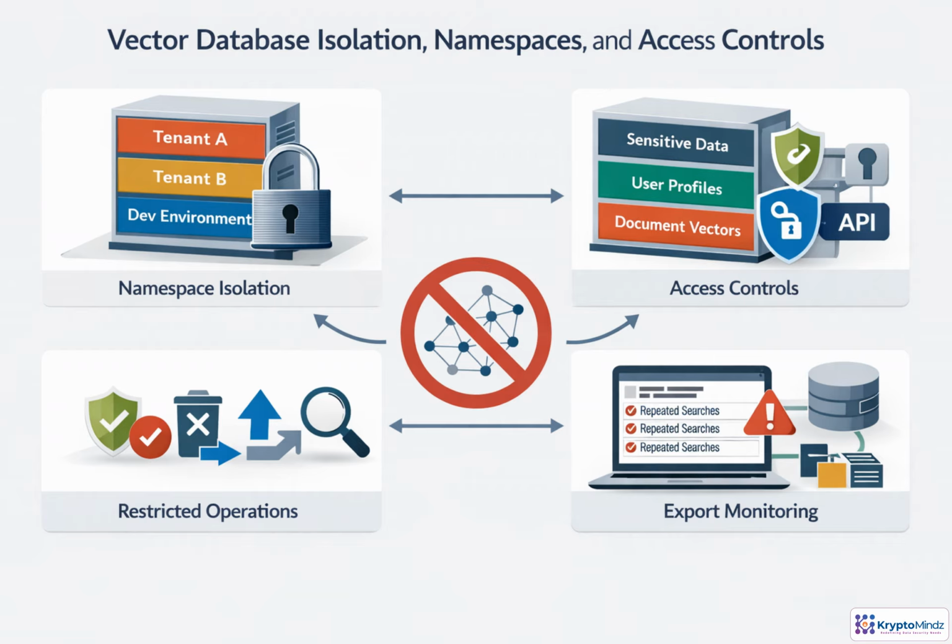Vector databases need isolation because similarity search can reveal relationships, not just records. Separate tenants, environments, and sensitivity levels with namespaces, collections, or dedicated indexes when risk is higher. Apply least privilege to every operation: upsert, query, delete, export, and metadata changes. The biggest concern is silent harvesting, where repeated nearest neighbor searches or bulk exports reconstruct sensitive context. Monitor query patterns, enforce boundaries, and treat vector access like production data access.